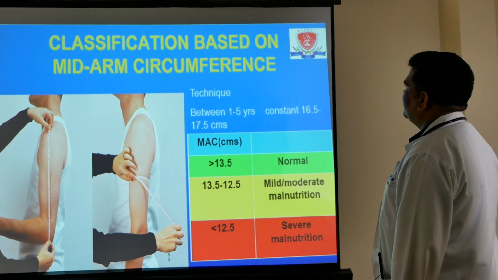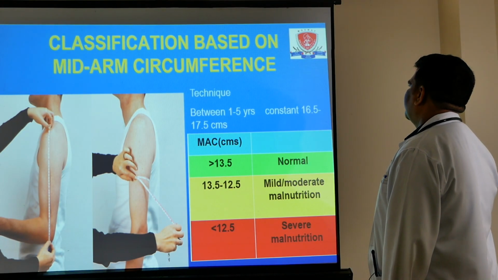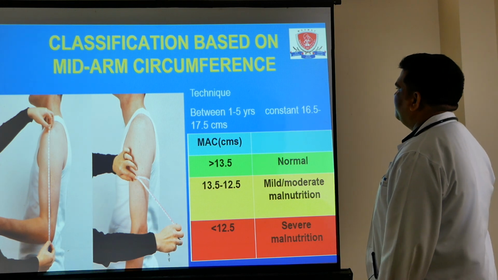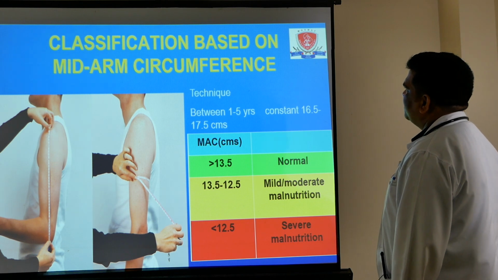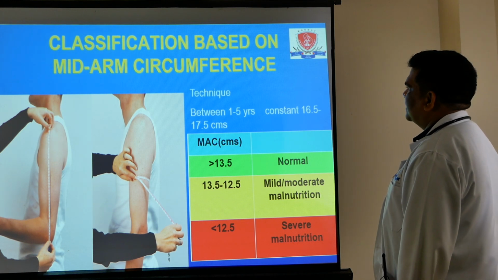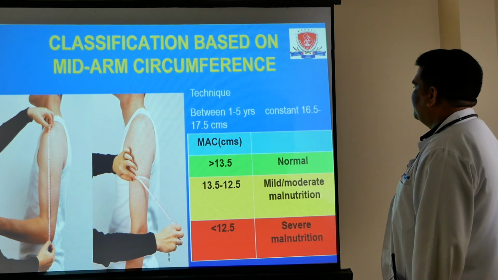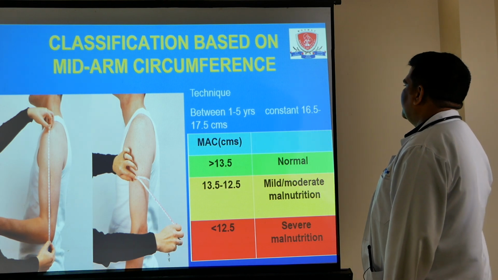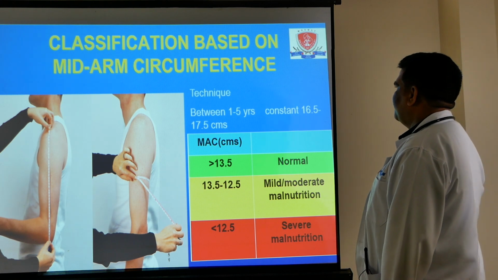In this, we measure the mid-arm circumference between 2 bony prominences: the acromion process and the olecranon process. If mid-arm circumference is more than 13.5 centimeters, it is normal. If between 13.5 and 12.5, it indicates mild to moderate malnutrition. If mid-arm circumference is less than 12.5, it is severe malnutrition.